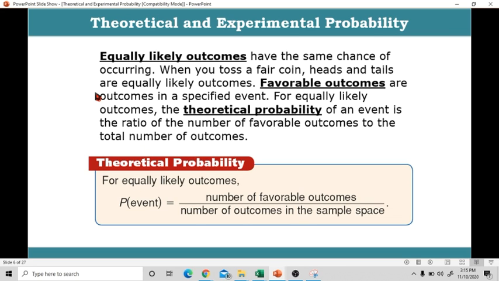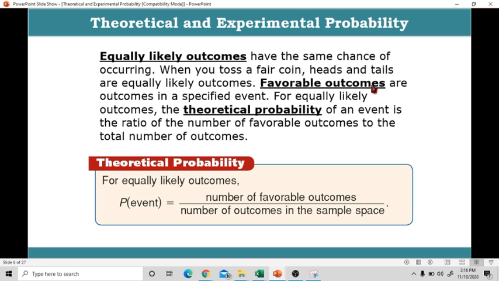Equally likely outcomes have the same chance of occurring. For example, if you toss a coin, head and tail are equally likely outcomes, because they have the same probability of occurring. There is a 50% chance of tail and a 50% chance of head. That is why they are called equally likely outcomes. When you toss a fair coin, heads and tails are equally likely outcomes.